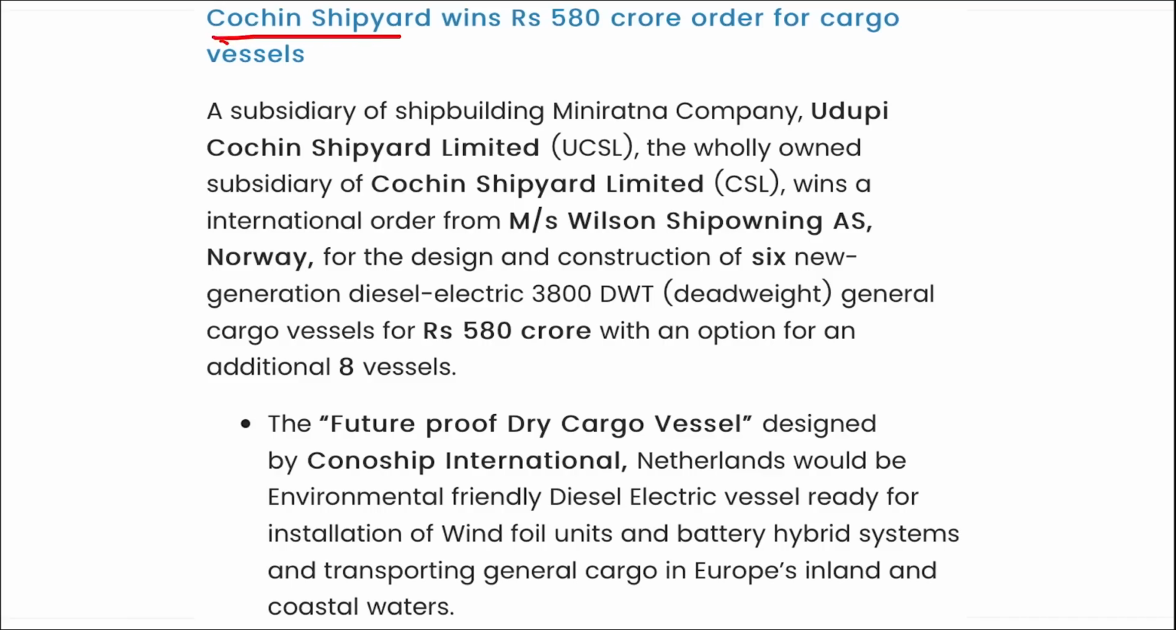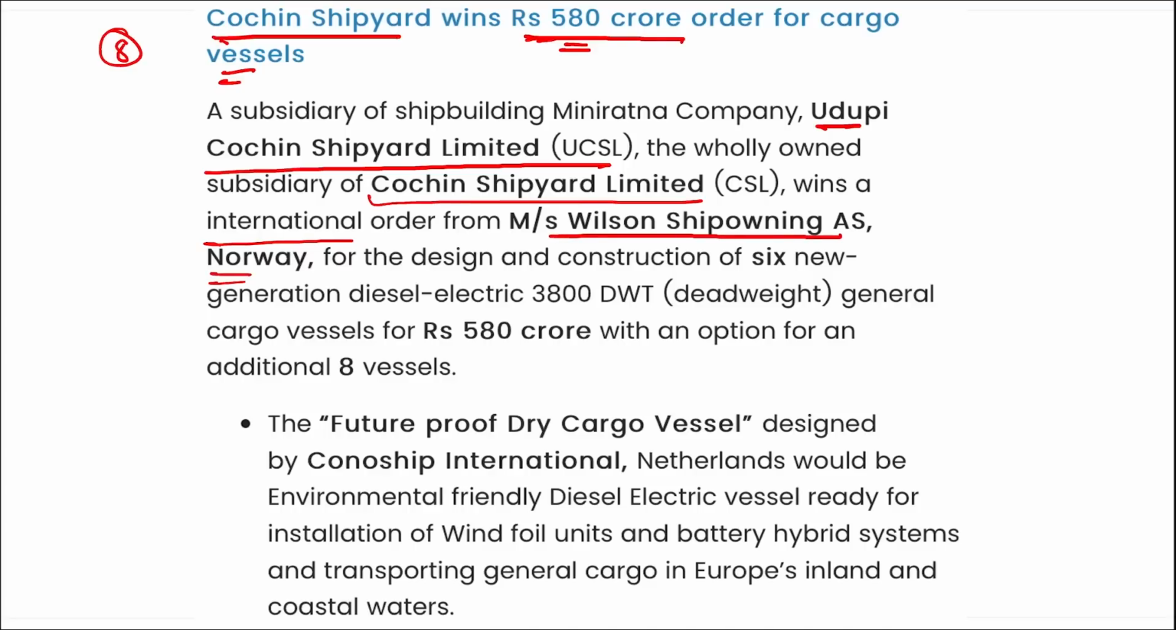Next, it is your Cochin Shipyards. They have won a contract worth 580 crore rupees for cargo vessels, and to be precise, a total of 8 cargo vessels will be made under this contract. So it is Udupi Cochin Shipyards Limited, the wholly owned subsidiary of Cochin Shipyard Limited, that wins an international order from MS Wilson Ship Owning AS Norway for design and construction of 6 new generalized diesel electric 3800 DWT general cargo vessels for 580 crore rupees with an option of additional vessels.